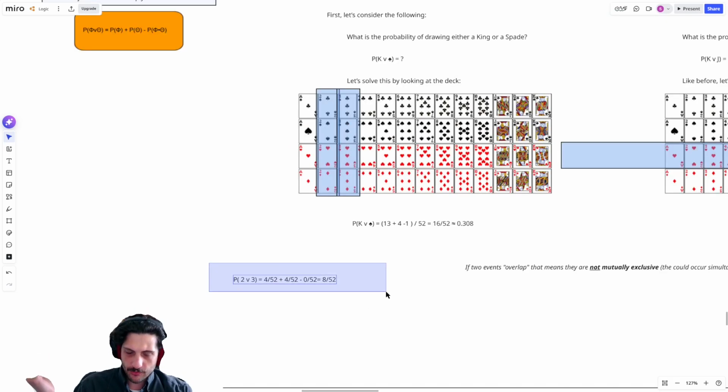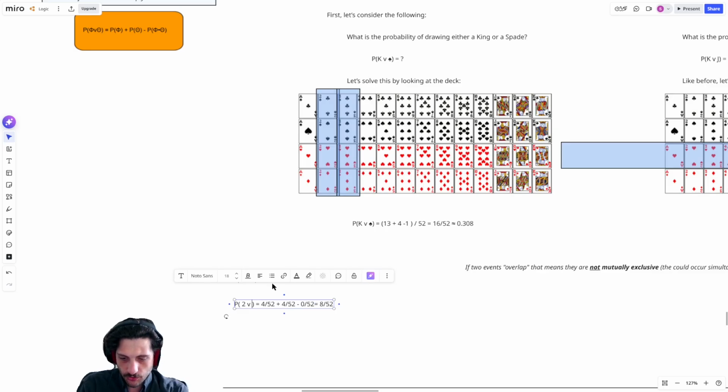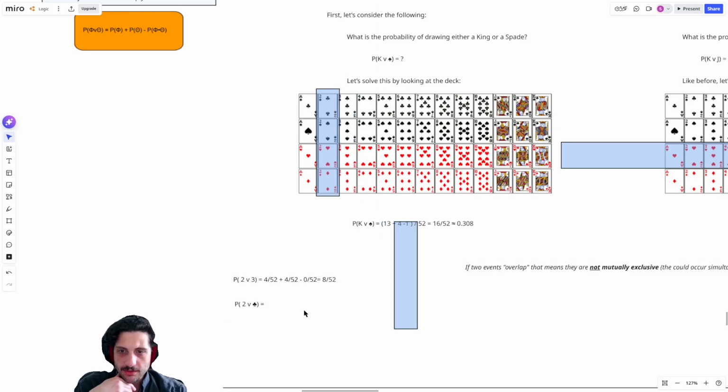If I'm trying to find the probability of a 2 or a 3, I'm just going to add my 4 2s plus my 4 3s, subtract off the 0 amount of 2s that are also 3s, and that gives me my 8 cards that would make me happy. And then if I wanted to do something similar and I wanted to say, okay, but what's the probability of either getting a 2 or a club, right? I could do the same sort of thing. I could say, okay, well, there are my 2s. There's 4 of them. So let's go ahead and put that in first.